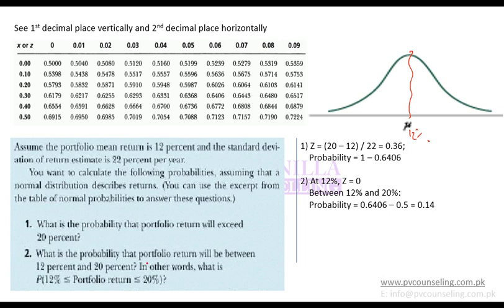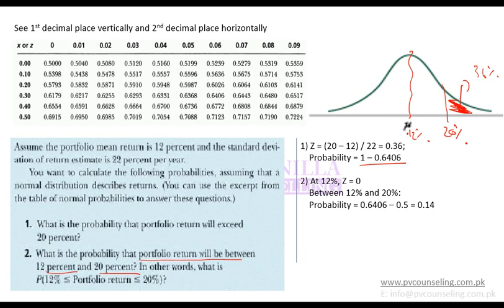Another question is, what is the probability that portfolio return will be between 12% and 20%? So the area on the right hand side of 20% was 1 minus 0.6406, which is 36%. So this is 36% of the area approximately. And what do you have to find?